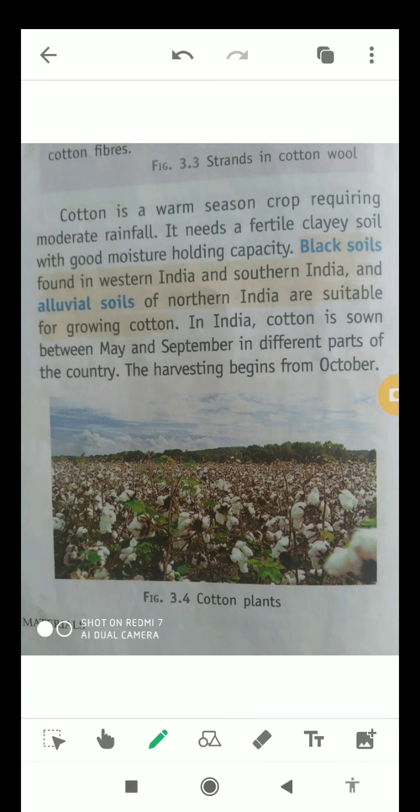In India, cotton is sown between May and September, okay, and their harvesting begins from October. So as we can see, they are sown in the summer season itself, and they are harvested in October. Now the next slide.